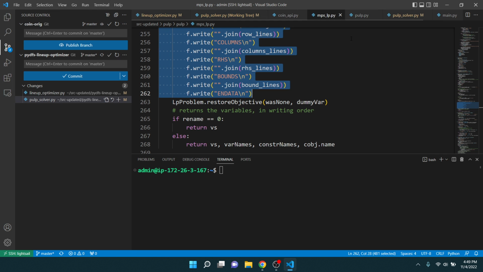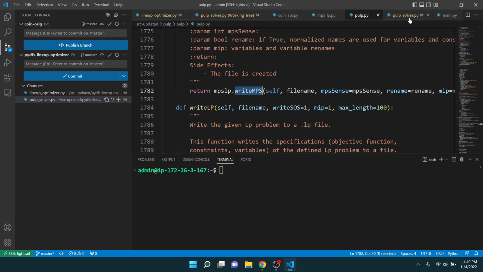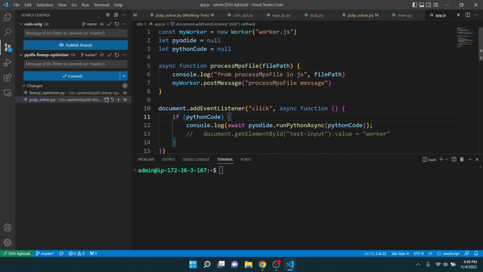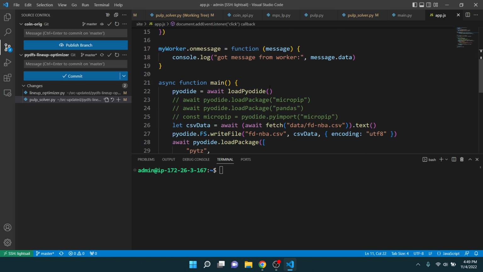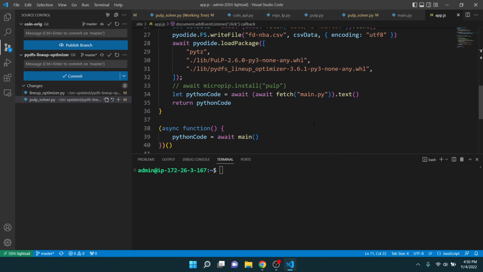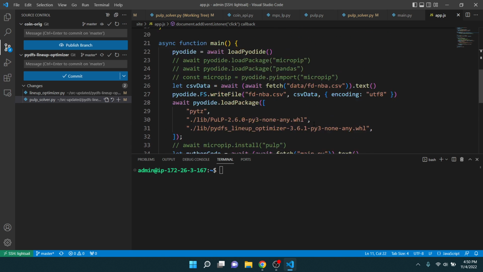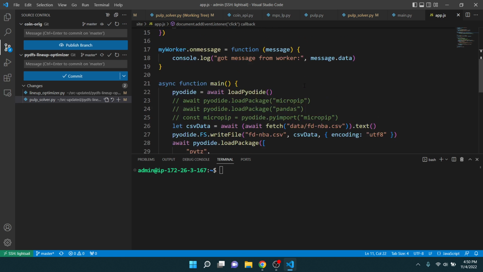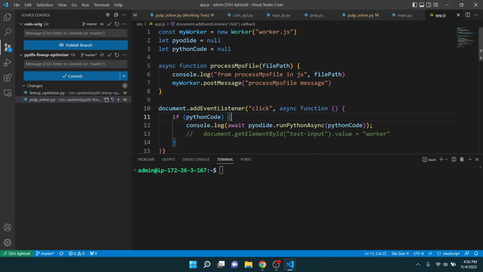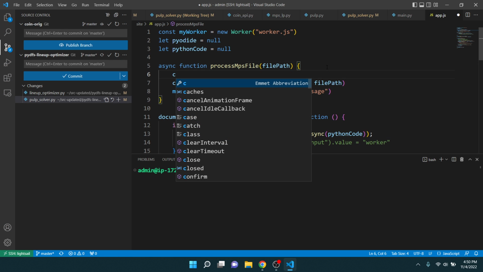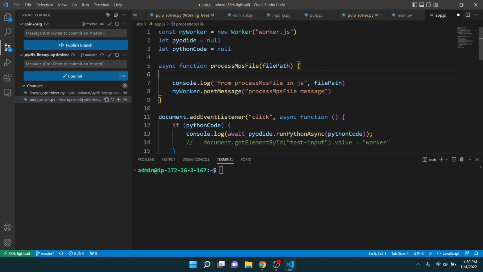Because if we do, let me see, did I have something that was logging that out? FS write file. So yeah, from within here, if we do console.log, actually no, we don't need to do that.